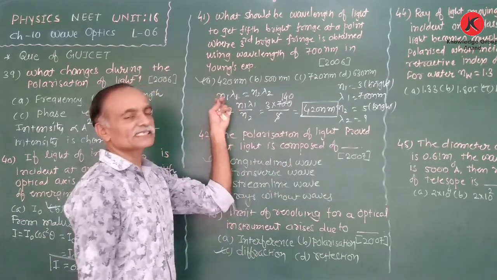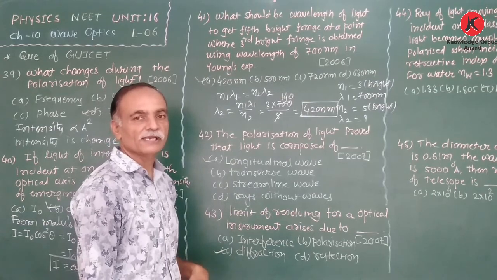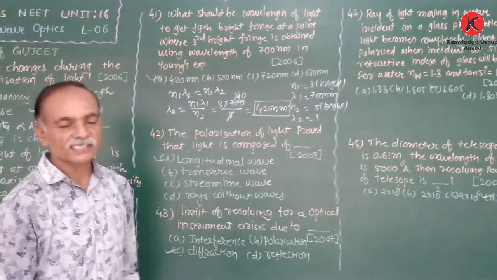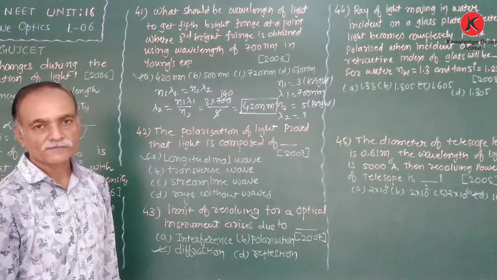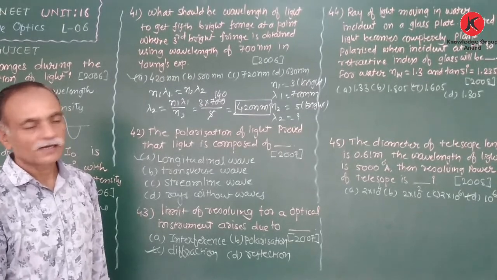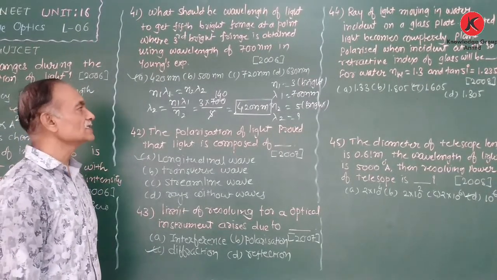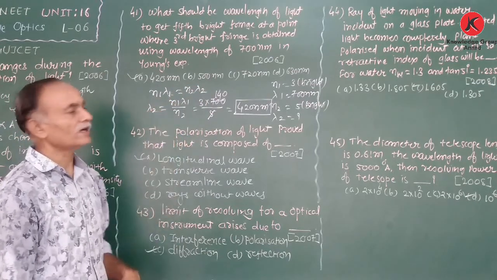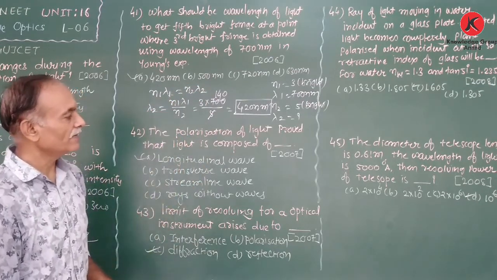Therefore, we use the condition N1 lambda 1 is equal to N2 lambda 2, because both are bright fringes. Therefore, the path difference at that point is the same. Right? Therefore, d sin theta is equal to N lambda. Okay. Therefore, N1 lambda 1 is equal to N2 lambda 2. So, lambda 2 is equal to N1 lambda 1 upon N2. We can find out the wavelength in this manner.